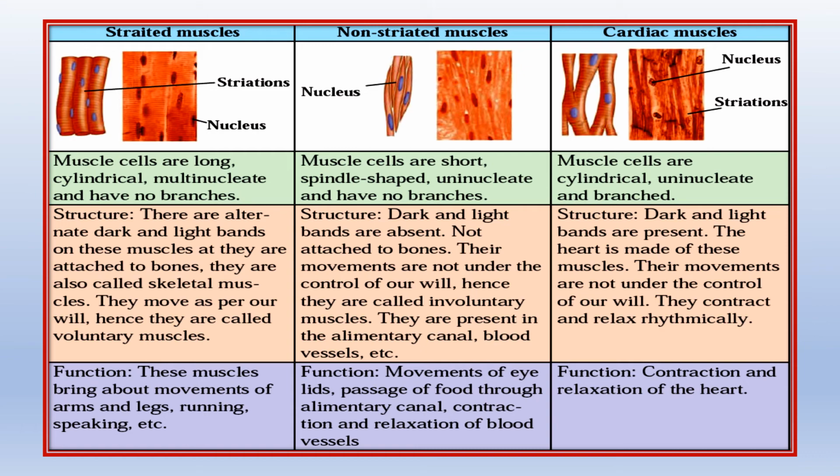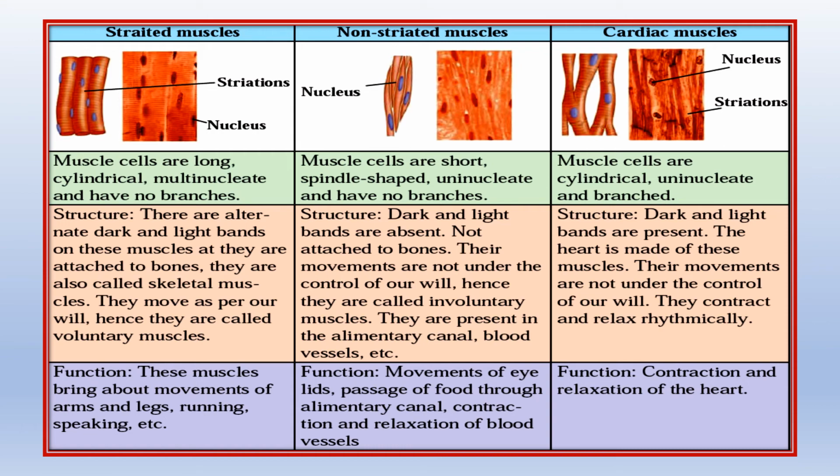And cardiac muscles, which are muscles normally found near the heart, they have the cylindrical shape of striated muscles. They are uninucleate like non-striated muscles, and they are branched, not like either the striated or the non-striated muscles.